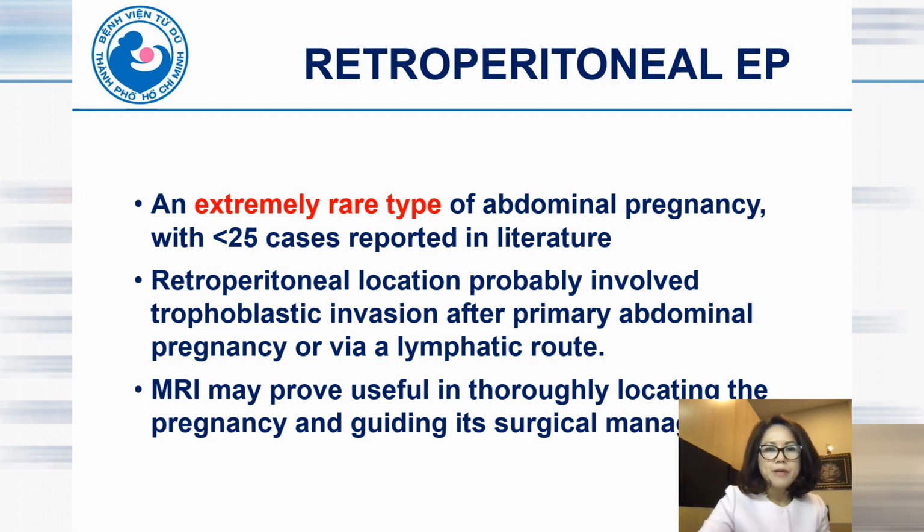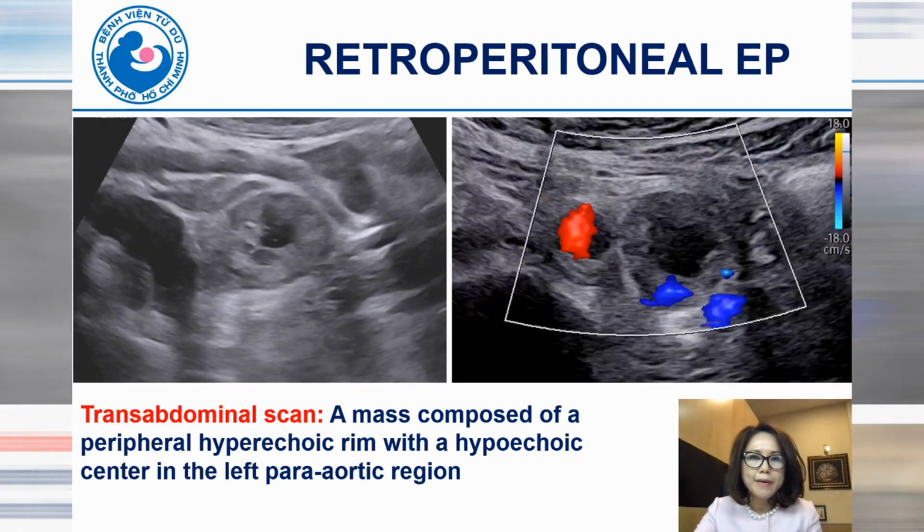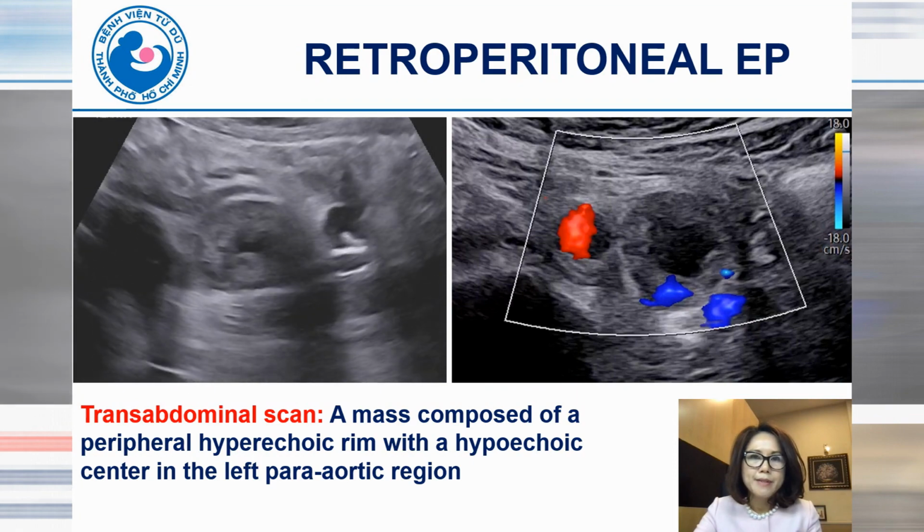Retroperitoneal location probably involves trophoblastic invasion after primary abdominal pregnancy or via the lymphatic route. MRI may prove useful in locating the pregnancy and guiding its surgical management. And this is a sample of retroperitoneal ectopic pregnancy.